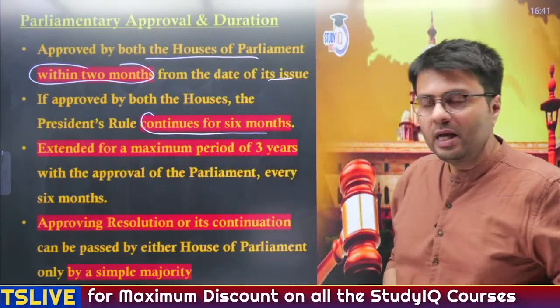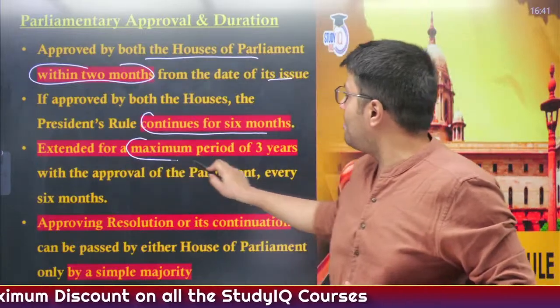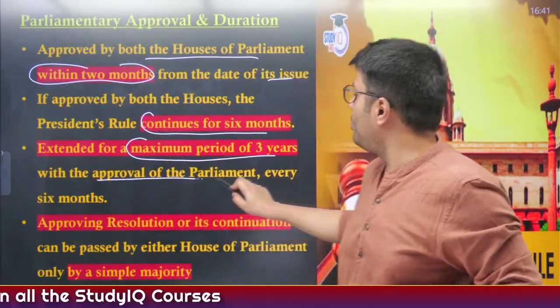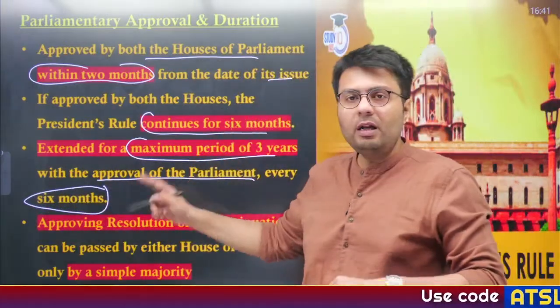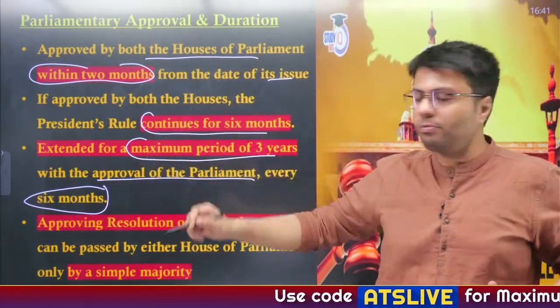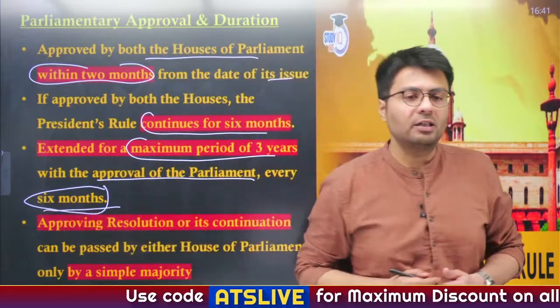If approved by both houses of the Parliament, the President's Rule will continue for a period of 6 months, and it can be extended for a maximum period of 3 years with the approval of Parliament every 6 months, right? So, suppose you have gotten this approval, the next approval that you have to take from the Parliament is within the next 6 months, right?